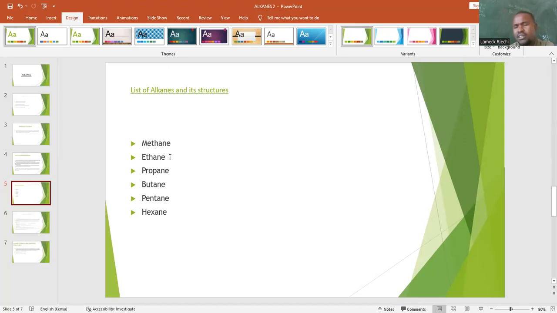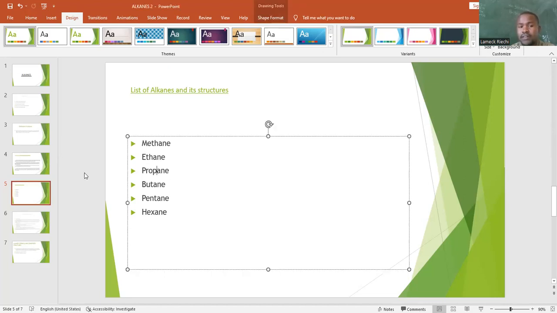When we come to ethane, ethane is number 2. We place 2 where n is. So you will get C2H2n+2, that is 4 plus 2. That is 6, so C2H6. It means as you increase the number of carbon atoms, the number of hydrogen atoms also continues to increase. That one must be considered first.